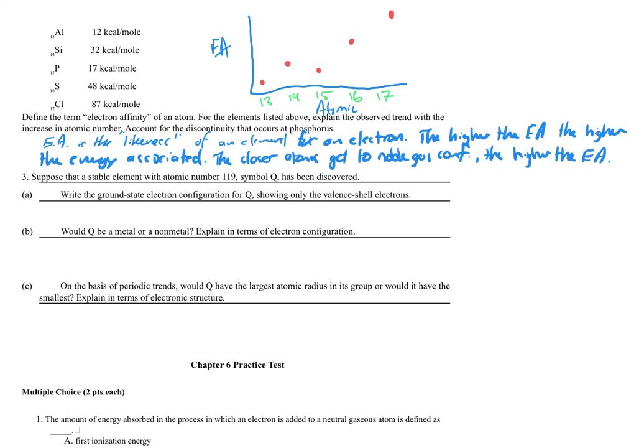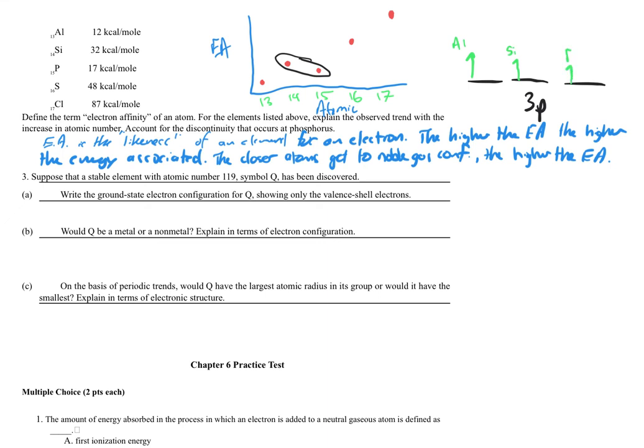So let's talk about this issue here that we're having between silicon and phosphorus. We are in the 3p energy level, and so if I'm looking at atomic number, this one is going to be aluminum, Al, I'll tag that. Next one would be silicon.